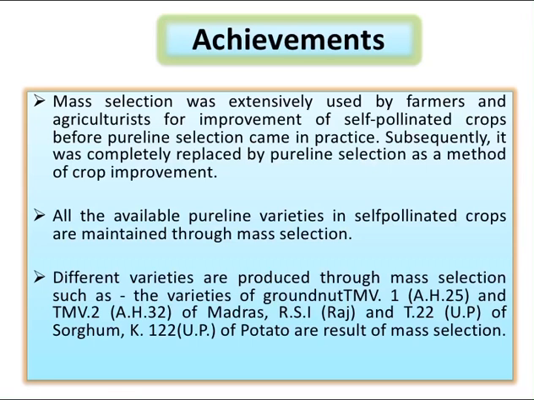Examples of varieties produced through mass selection are the groundnut varieties TMV1 and TMV2 of Madras, RSI and T22 of UP, sorghum variety K122, potato, and many more.